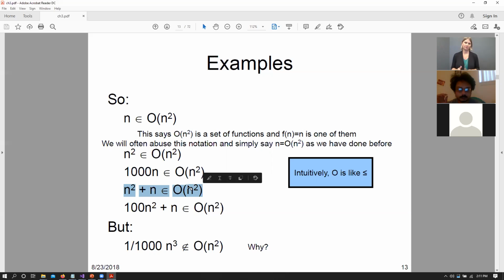So I will prove this later, but before I do that, can someone tell me if this particular condition is true? n squared plus n belongs to the group of functions big O of n squared. Is there a constant c such that n squared plus n will always grow less than c n squared? In that scenario, what is c? Anybody?